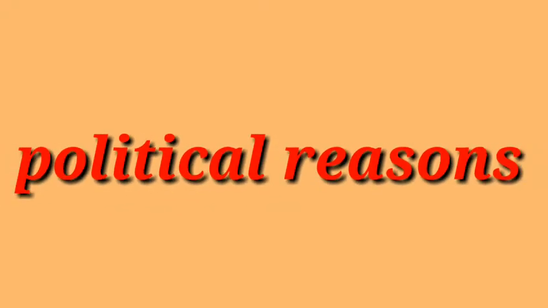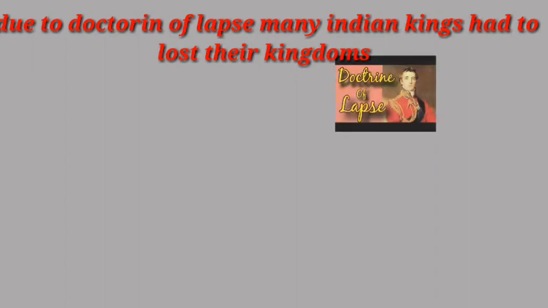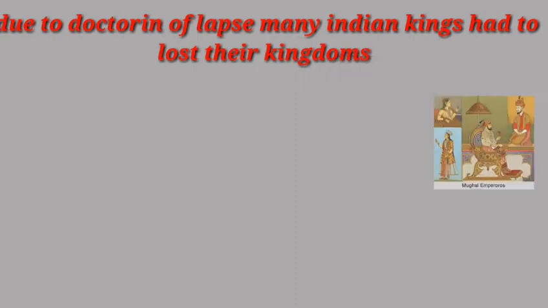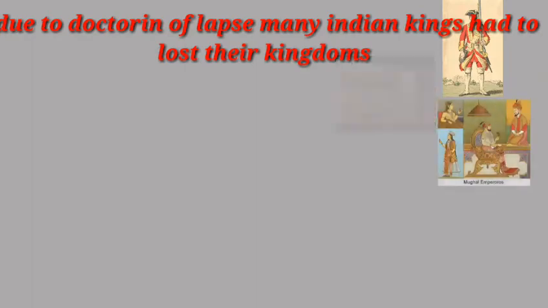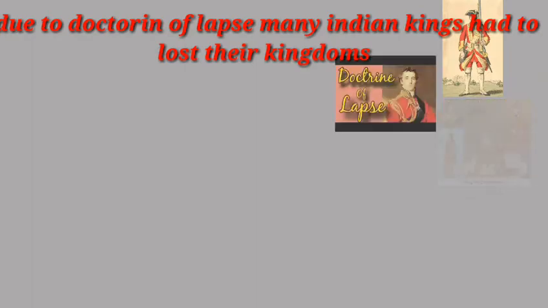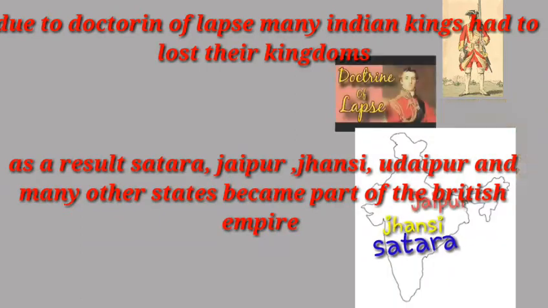Political reasons. Due to the doctrine of lapse, which means if an Indian king dies without his own children, that kingdom merges with the British Empire, many Indian kings had to lose their kingdoms. As a result of this policy, Satara, Jaipur, Jhansi, Udaipur and many other states became part of the British Empire.